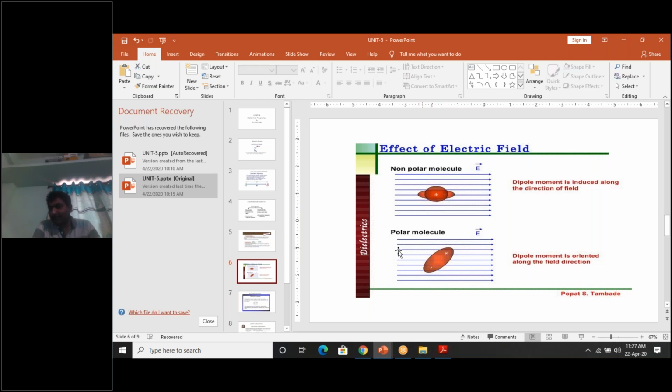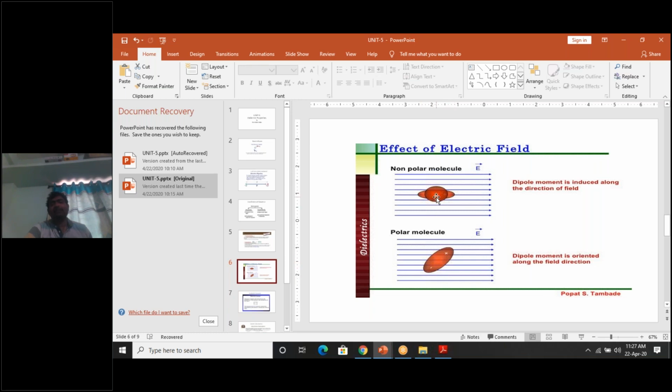But due to the application of the electric field, two types of forces come into the picture. The first is the Lorentz force, responsible for the motion of the positive charge in this direction and the negative charge in this direction. So the Lorentz force separates the positive and negative charge.